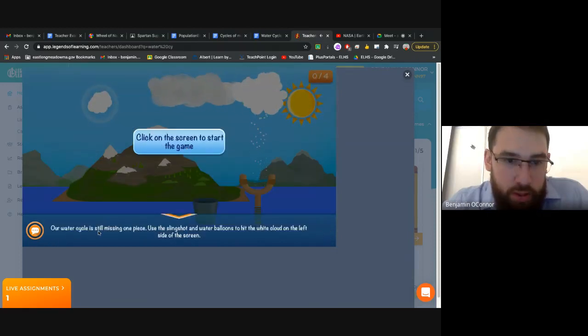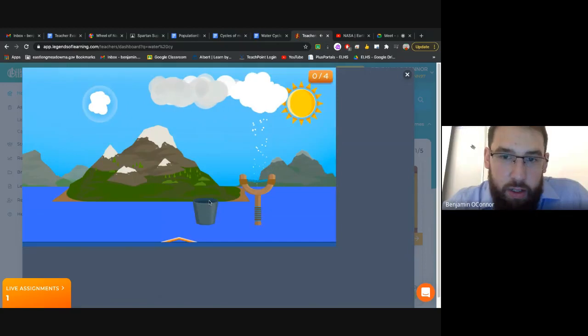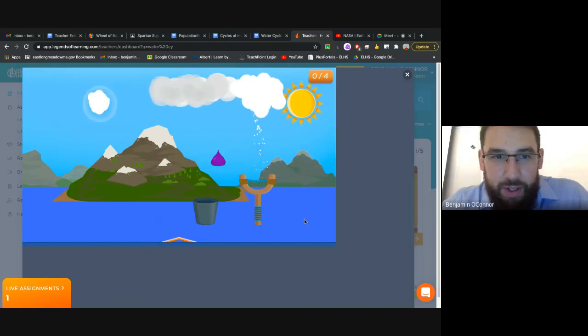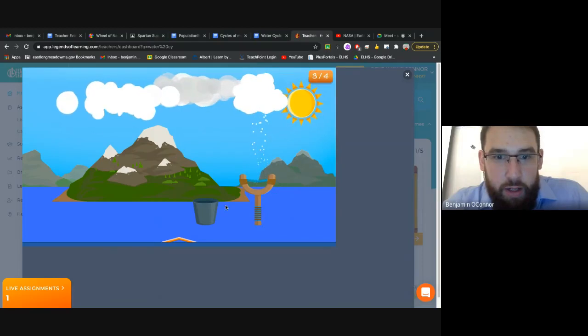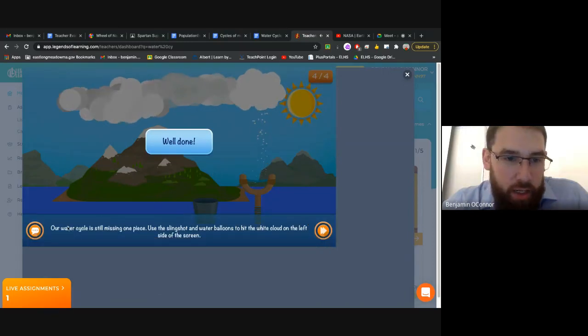Our water cycle is still missing one piece. Use the slingshot and water balloons to hit the white cloud on the left side of the screen. So we are going to hit the clouds. Oh, wait, it's the one that's, oops. There we go. We've got to get this cloud full of water, because now that we are loading this cloud up with water, we are going to see that it expands. Slowly but surely, it will start to rain.